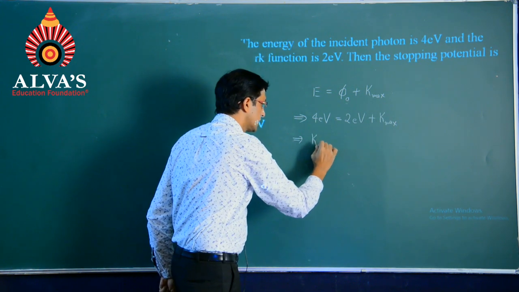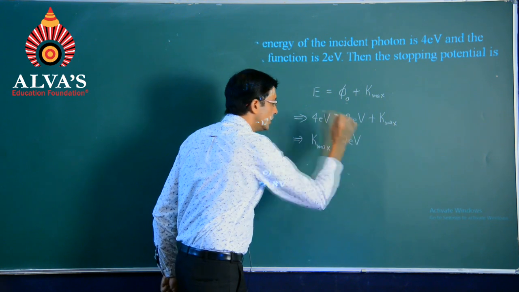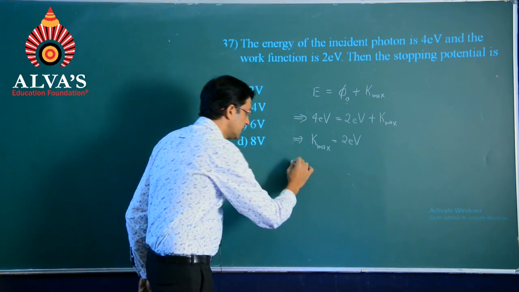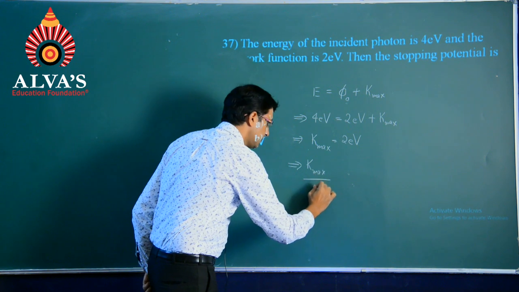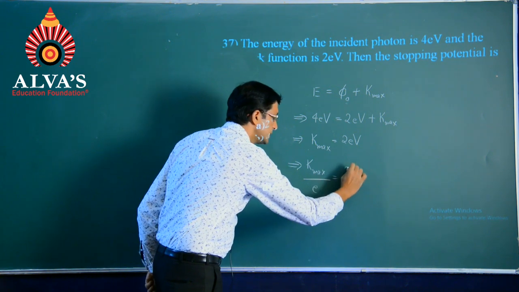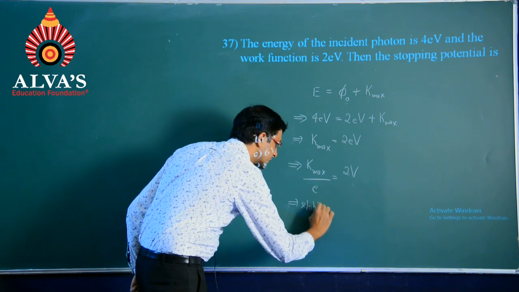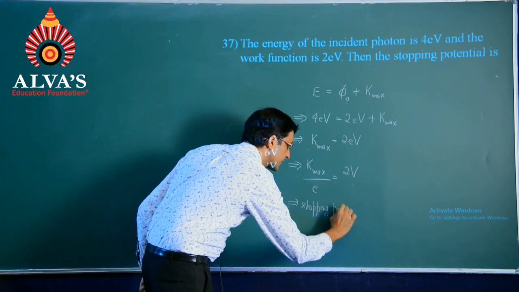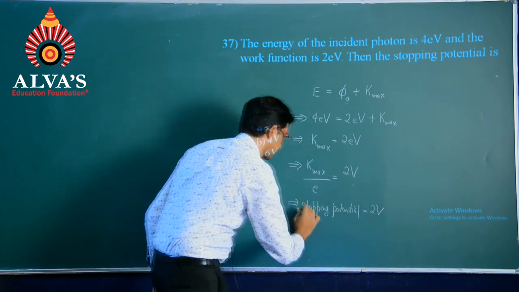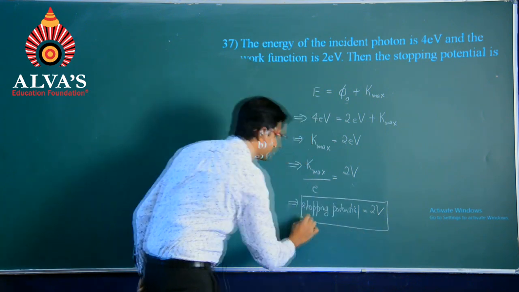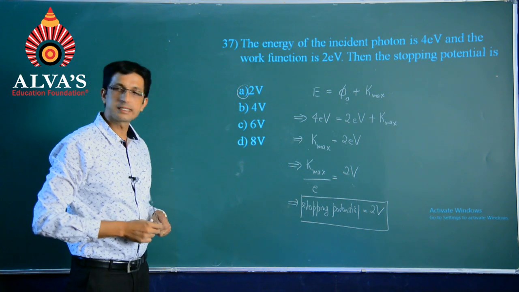Simplifying this, we have K max will be equal to 2 eV, and on dividing K max by e, I get it as 2 volts, which itself refers to the stopping potential. And hence option A is the right answer.